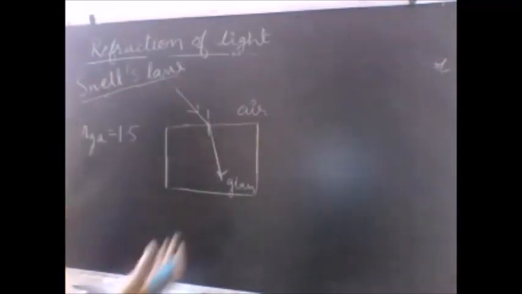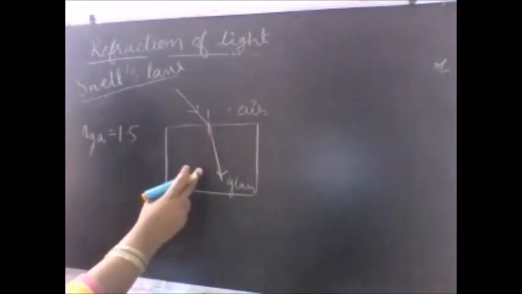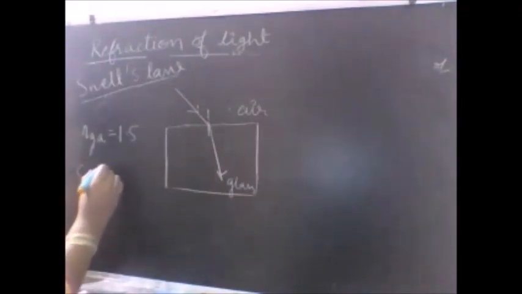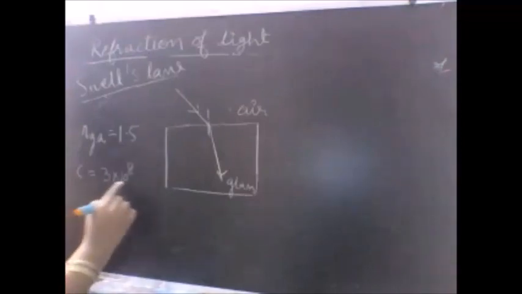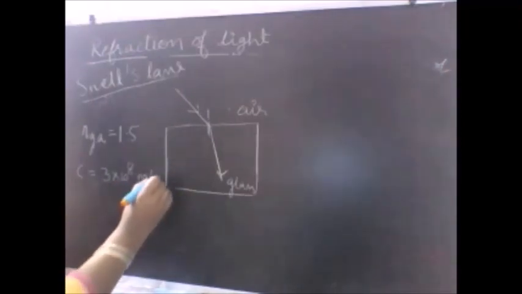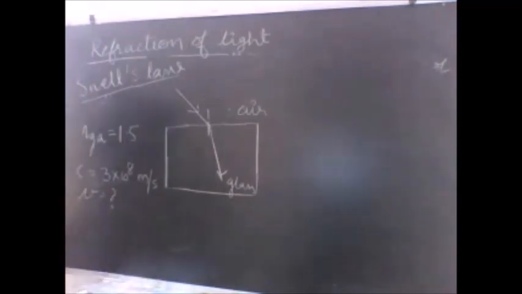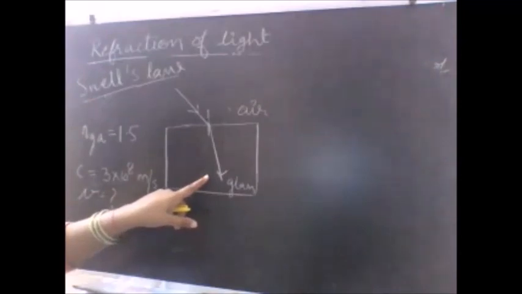Now the question is, obviously in the air medium the speed is different, in the glass the speed is different. Your objective was that if the speed of light in air is given to you, which you all are aware of, 3 × 10⁸ meter per second, you have to find out the velocity of the light in that medium in which the refraction has taken place.